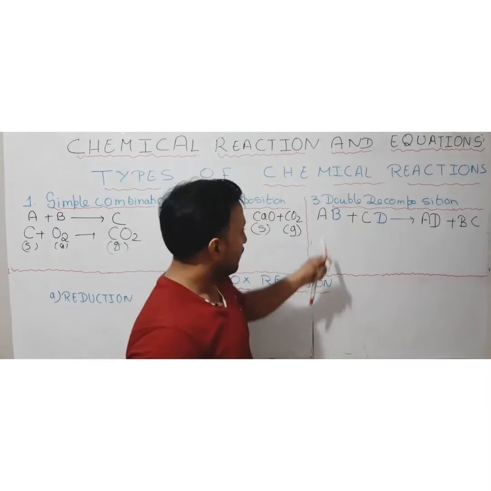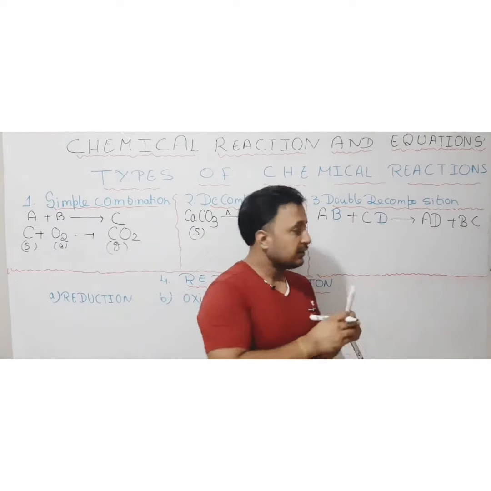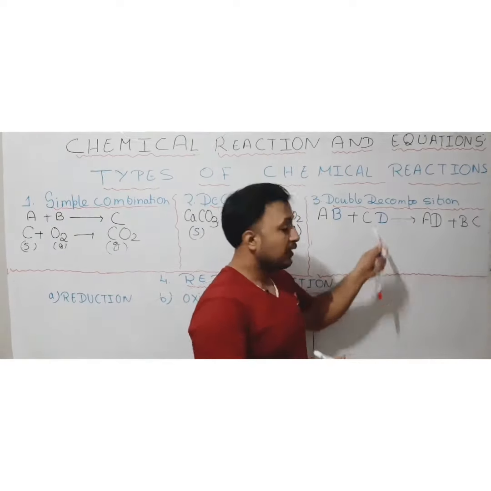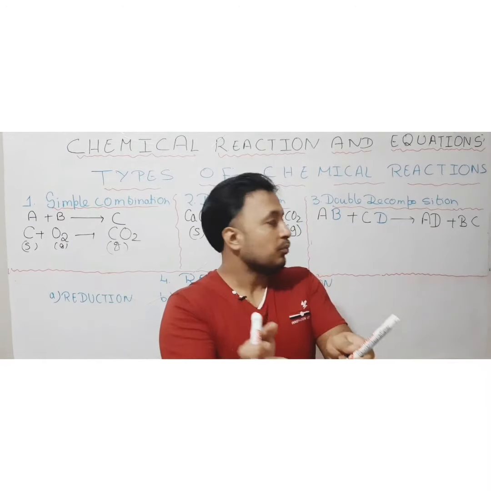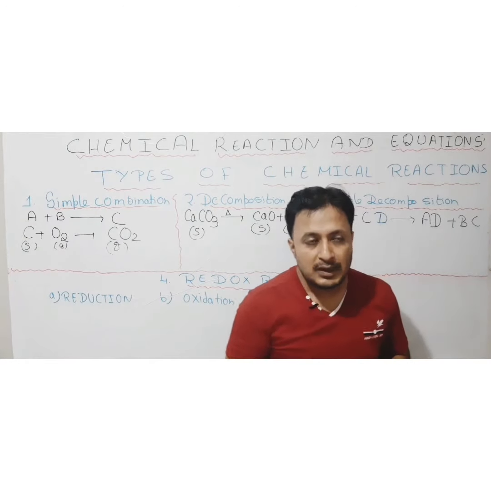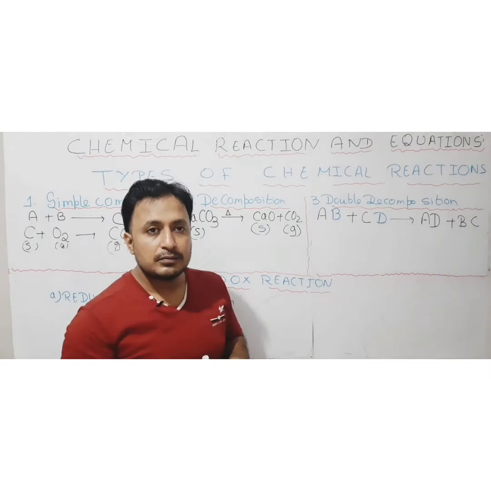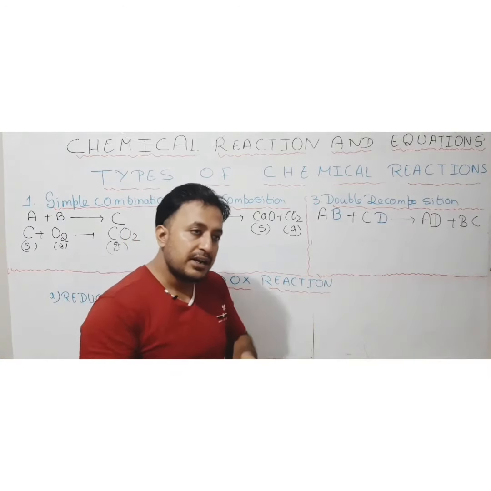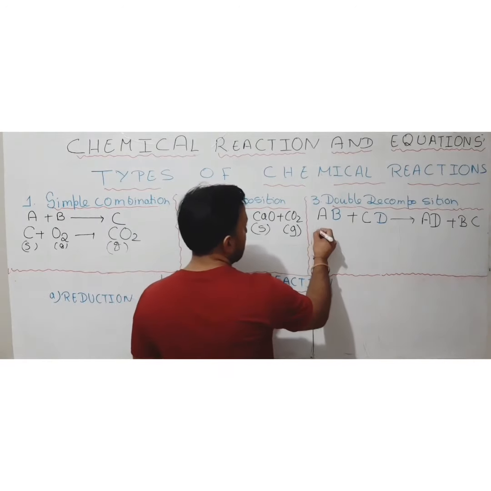Why? Because they cannot combine by themselves. What is going to happen? First, these molecules are going to decompose, and then there will be rearrangements of the atoms of the molecules to form a product. Okay, so it is known as double decomposition reactions, because they decompose and then they rearrange and form a new product. Okay, now we will see one more example.